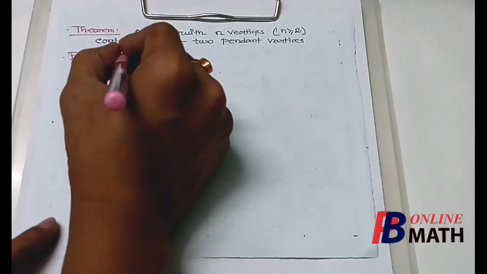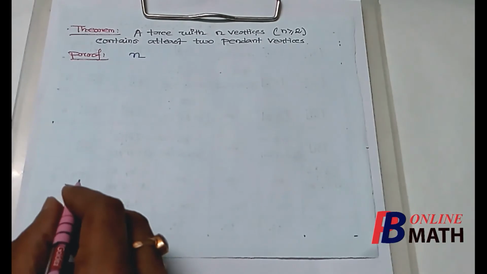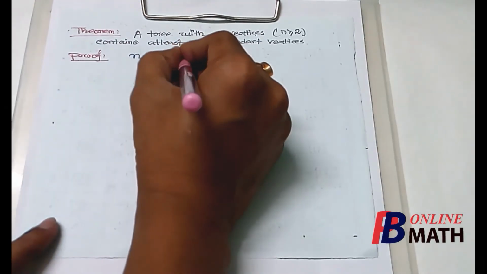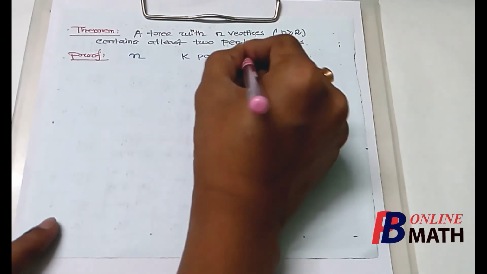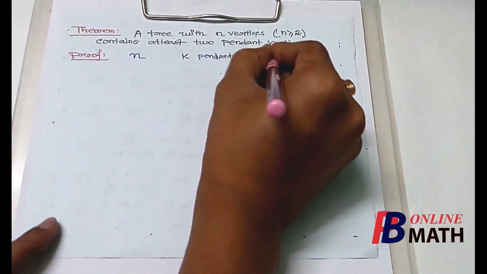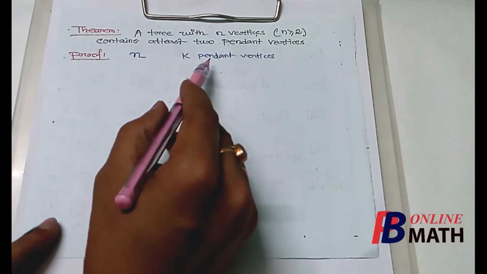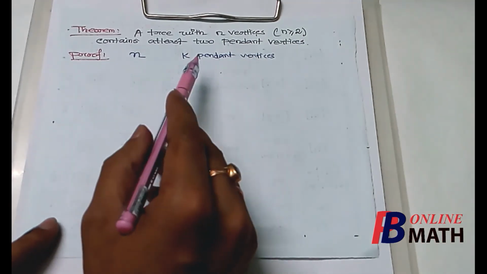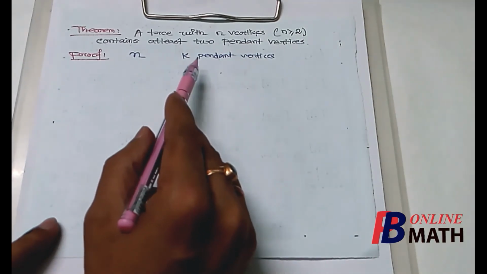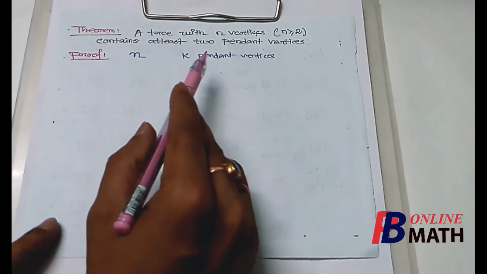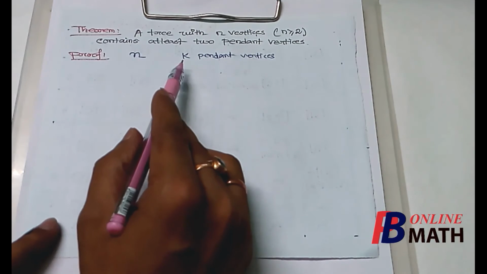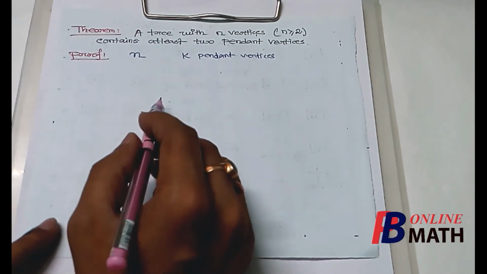So we assume that the graph contains n number of vertices, out of which the graph contains k pendant vertices. We know that a vertex is called a pendant vertex if the degree of that vertex is 1. That means for any pendant vertex, the degree of that vertex is 1.